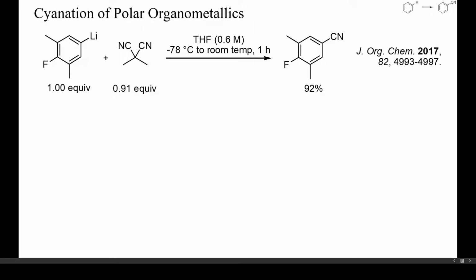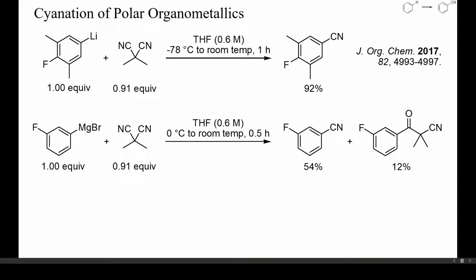Another group of cyanide cation equivalents are dialkylated malononitriles. Unfortunately, these reagents cannot be prepared from ketones and cyanide, but only by alkylation of malononitrile or from other malonic acid derivatives, which makes them rather expensive. These reagents can transfer a cyano group to polar organometallics, with an alpha-metallated nitrile acting as leaving group. Here, for instance, a lithiated arene was converted into nitrile in high yield by treatment with dimethyl malononitrile.